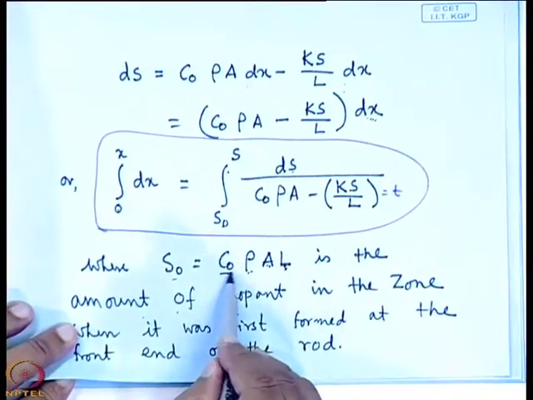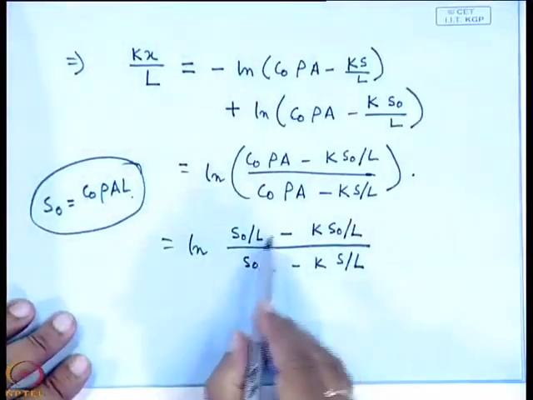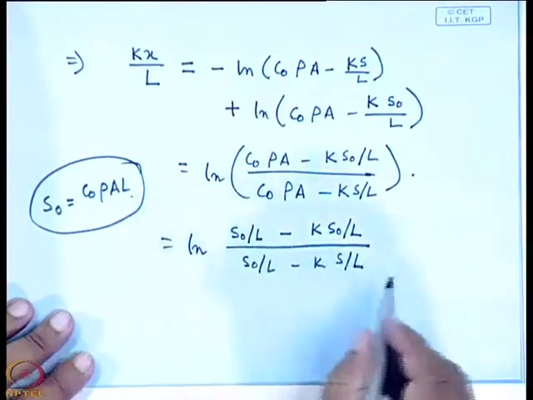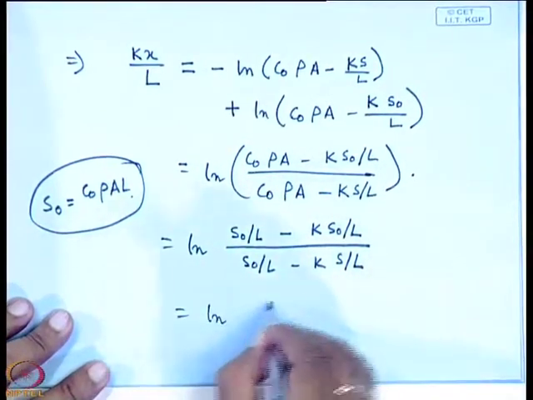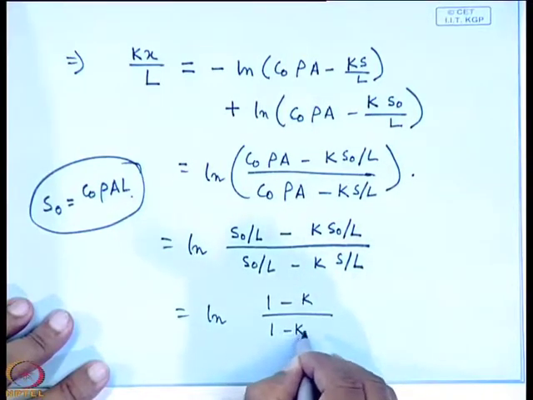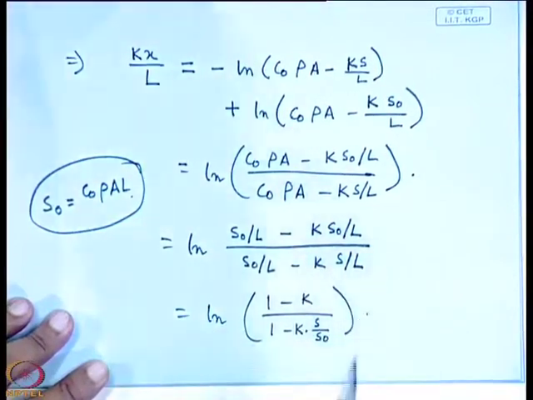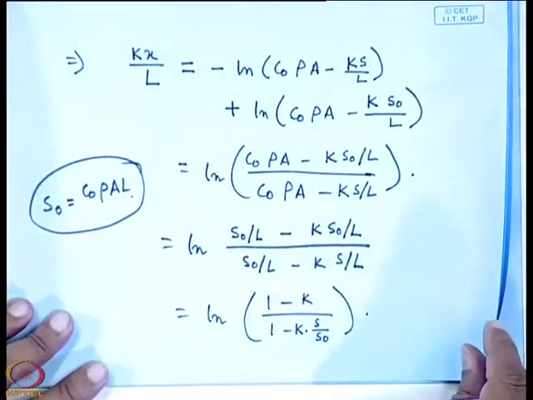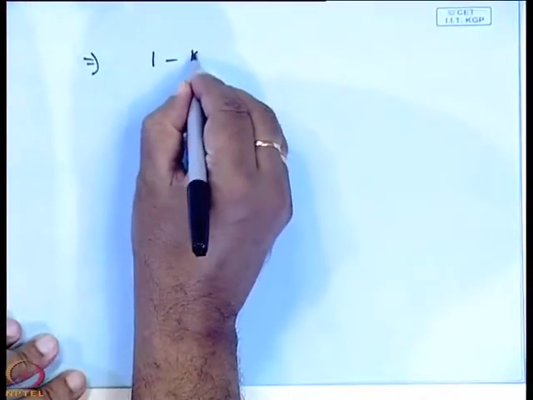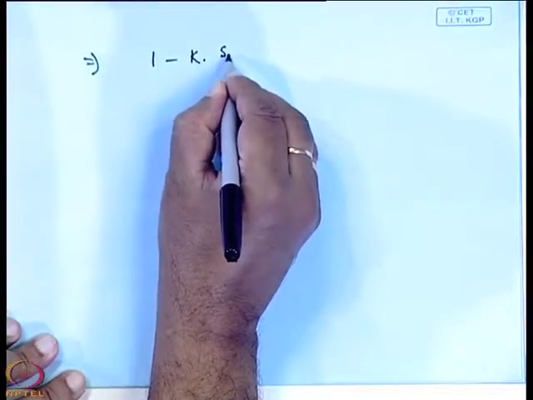So, what is the value of C0 rho A? S0 by L. So, that is equals to ln of 1 minus k by 1 minus k into S by S0, right. Next stage is